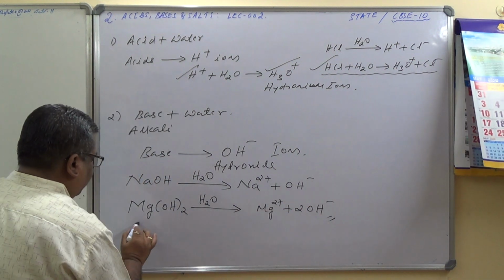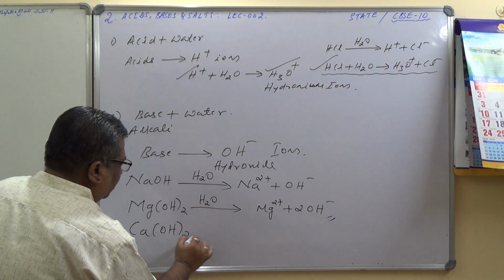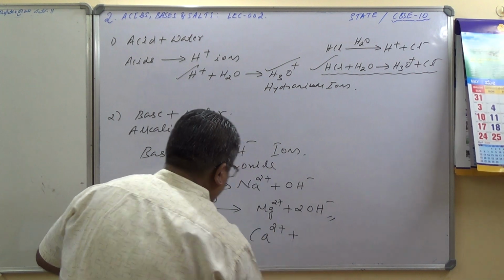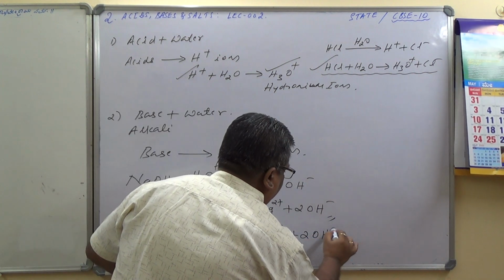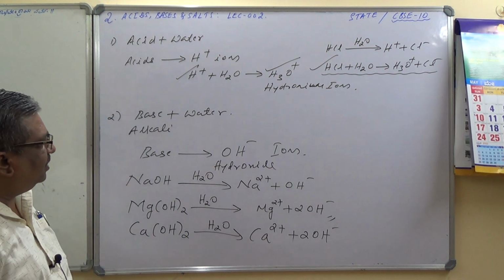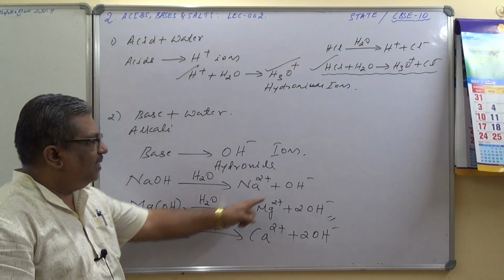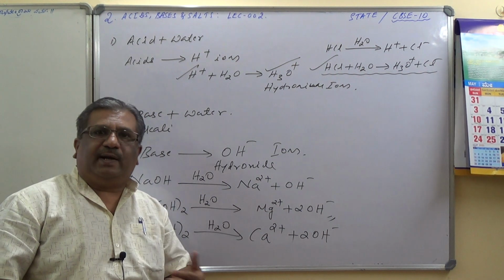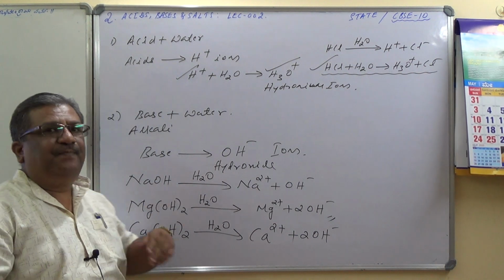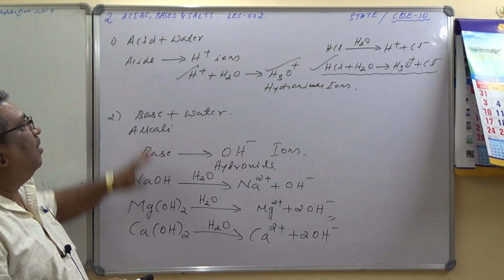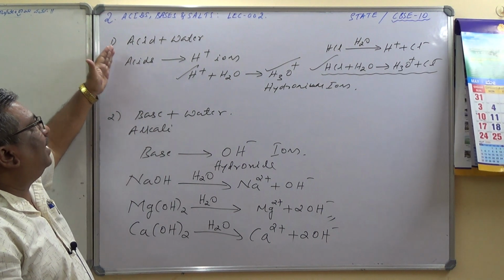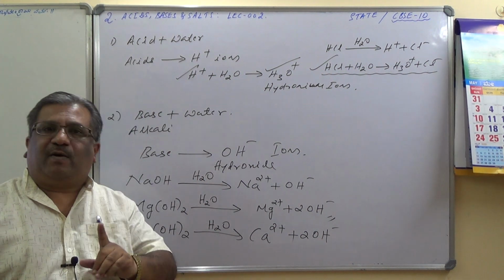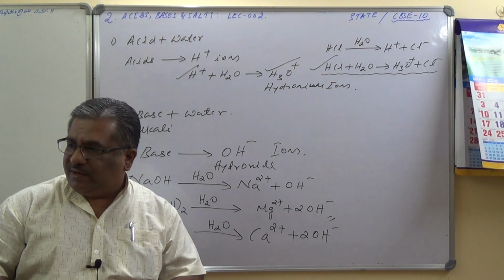This is how. Calcium hydroxide, Ca(OH)2, in the presence of water gives you Ca2 plus ions plus 2 hydroxide ions. I hope you are able to understand all these reactions. So all these bases are releasing hydroxide ions as the only negatively charged ions, which are also called anions, in aqueous solutions. Aqueous solutions means water is taken as the solvent. So what happens to acids and bases in water? Acids will release H plus ions, bases will release hydroxide ions. Is it clear? This is what we have studied.